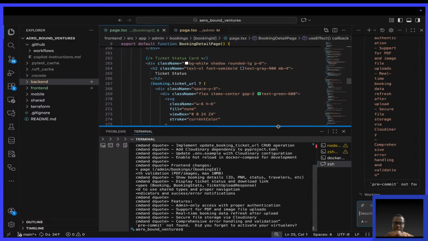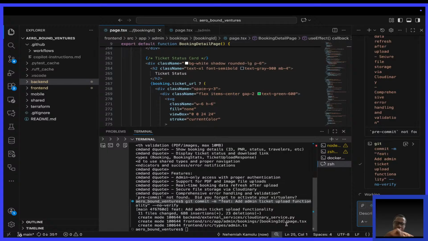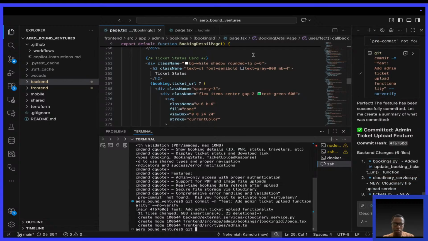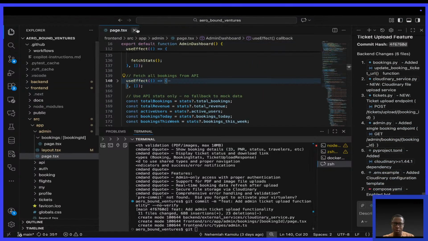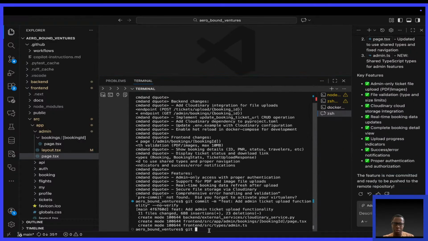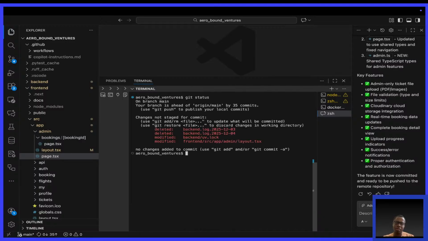Okay, now I want to push it for you. It was trying to use pre-commit. I think I'll hit that. Okay. Git push. Wait. What is happening? Are you seeing this? Look at this. Let me just do it myself, okay? Because you see, some files actually are not there.